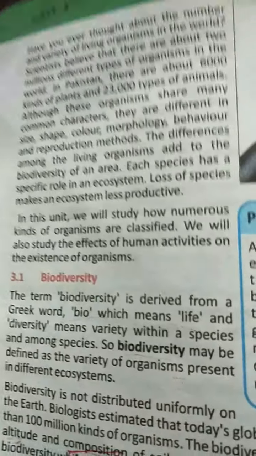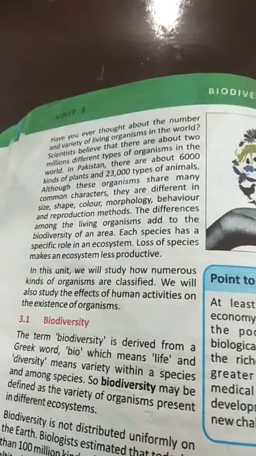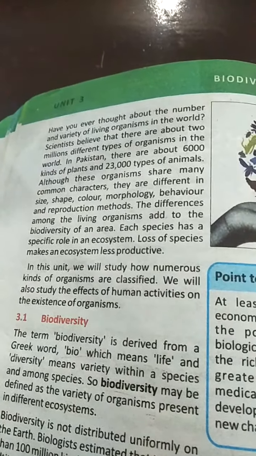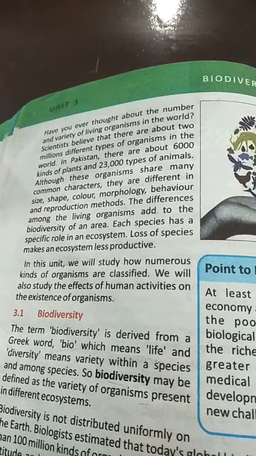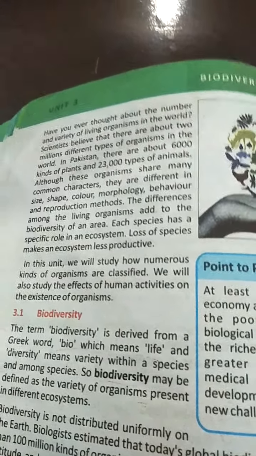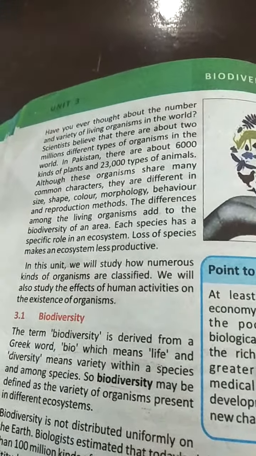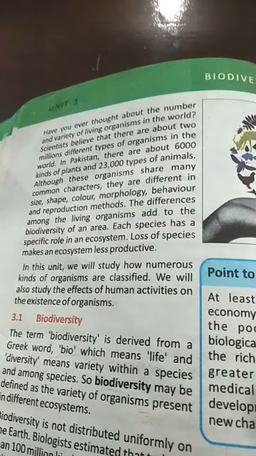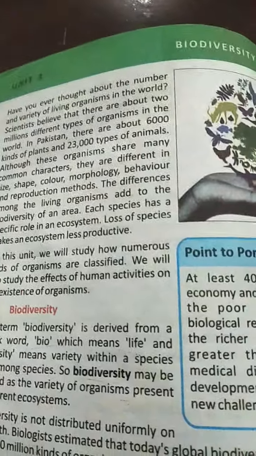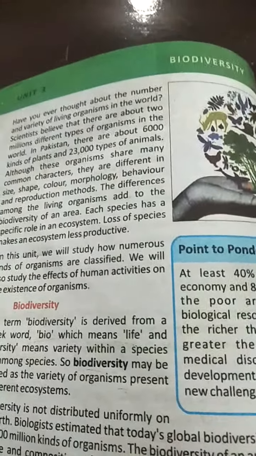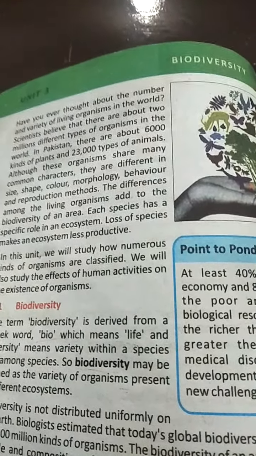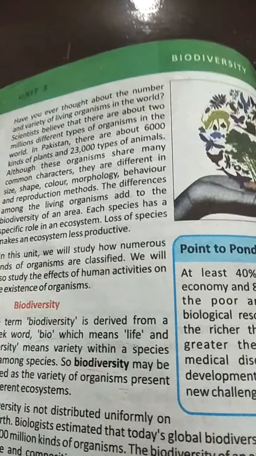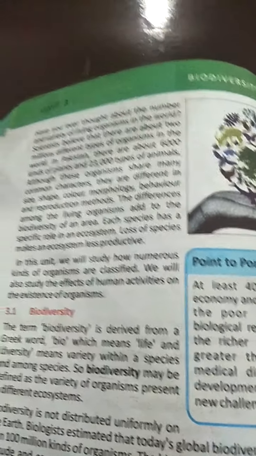Every living thing can use the oxygen from the air, use the water from the environment, and use the land for living. So these are the non-living factors of the environment through which living things can relate and get a benefit.